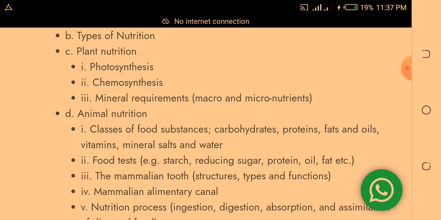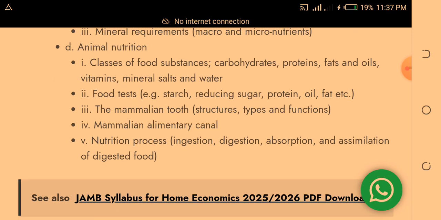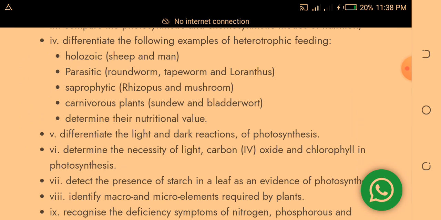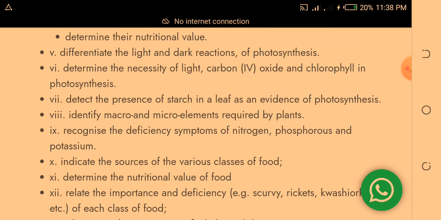Classes of food substances: carbohydrates, protein, fat, vitamins, mineral salts, water. Food tests, that is starch, reducing sugar, protein, oil, fat, etc. The mammalian tooth, so you study these things, the mammalian alimentary canal, the nutrition process, and all the rest. I am also summarizing. So when I give you this material, you can pay closer attention to them.